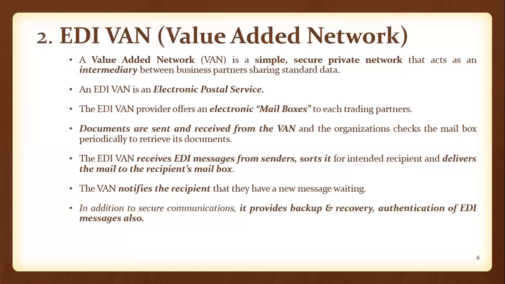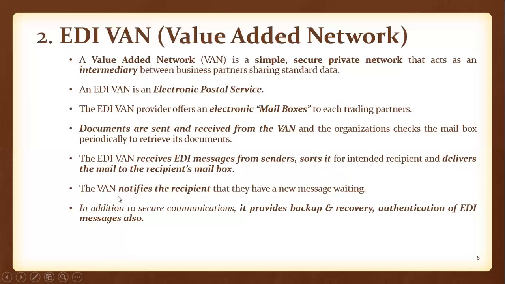With that intimation, the receiver knows from whom the EDI document was received. That's why the EDI VAN receives EDI messages from the senders, sorts them according to the trading partners for the intended recipient, and delivers the mail to the recipient mailbox.